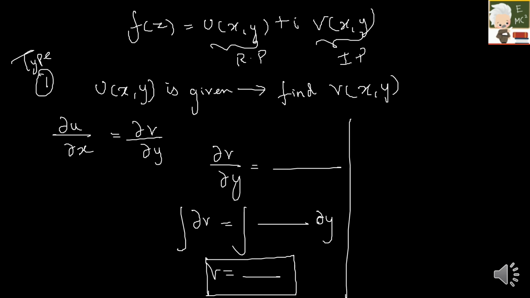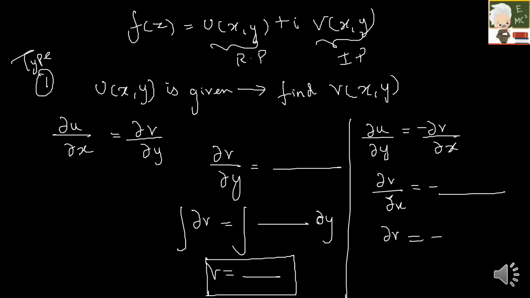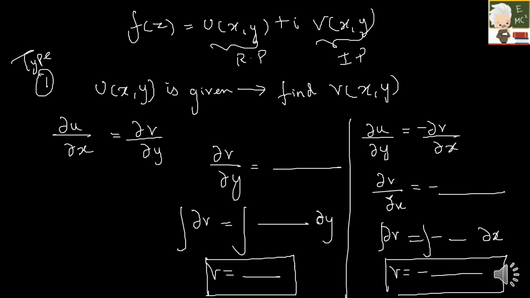And the other part of the Cauchy-Riemann condition is ∂u/∂y equal to minus ∂v/∂x. So here ∂v/∂x will be equal to minus of something. So ∂v will be equal to minus of something into ∂x. So you have to integrate on both sides. So finally you will be getting a v minus of something. So you will be getting two v's, that is, two imaginary parts over here.